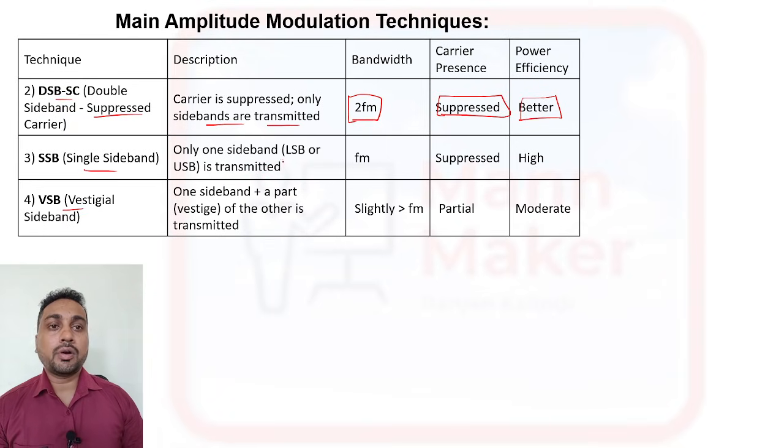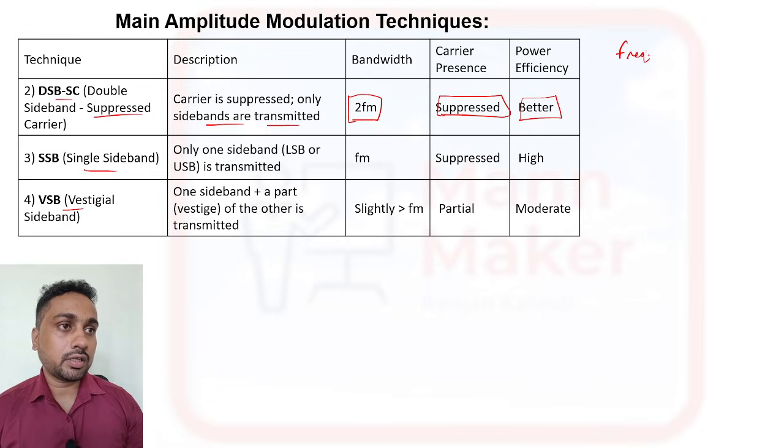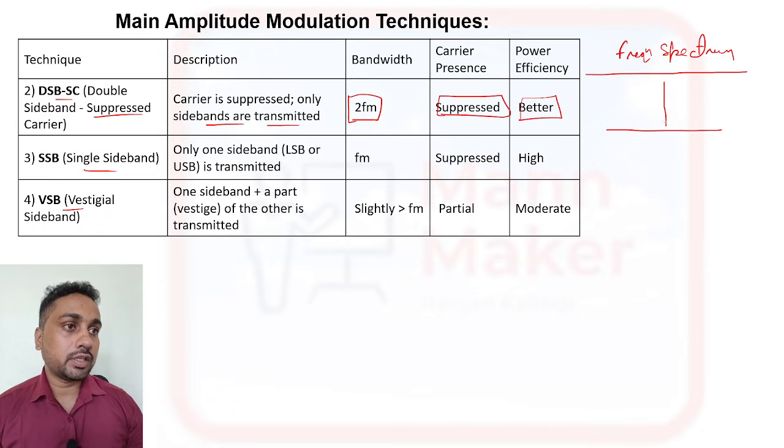If we talk about SSB, we will see the frequency spectrum, then you will come to know.